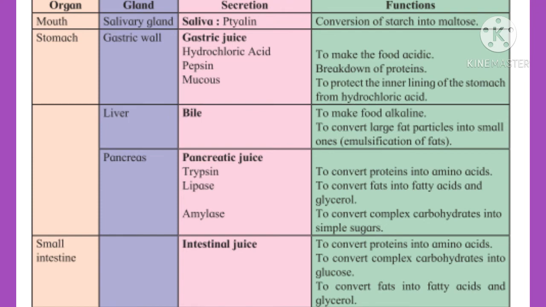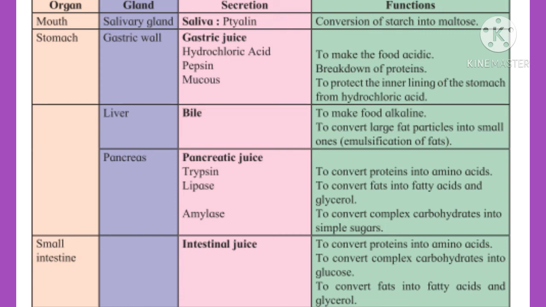Important glands of the digestive system, their secretions and functions. First organ, mouth. Gland, salivary gland. Secretion is saliva which contains the enzyme ptyalin. Function, conversion of starch into maltose.